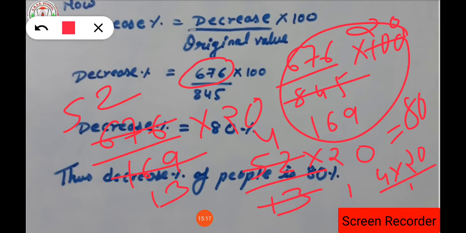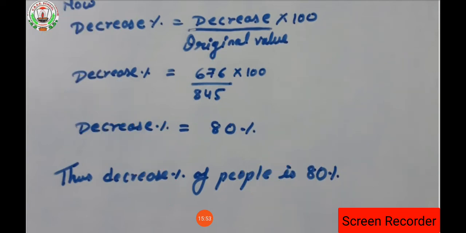You have to do the cancellation of 100 and 845 by the table of 5 first. Then you have to do the cancellation of 676 and 169 by the table of 13. So 169 comes in the table of 13 thirteen times, and 676 comes in the table of 13 52 times. Now 52 into 20 upon 13. Now again 13 comes in the table of 13 one time, and 52 comes in the table of 13 four times. So 4 into 20 is 80. So in this way, the percent decrease of the people at the zoo is how much? 80% decrease on Monday. Clear everyone?